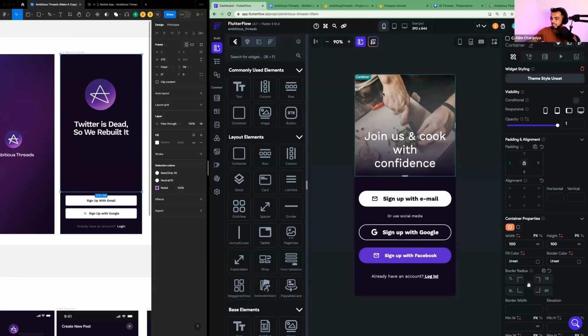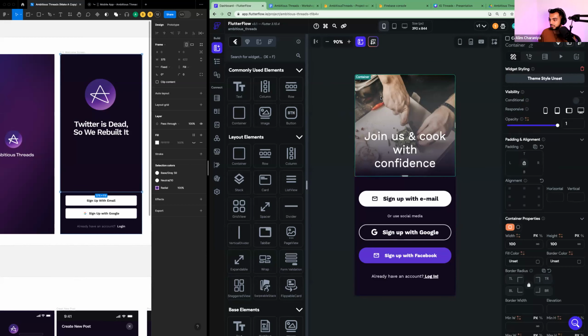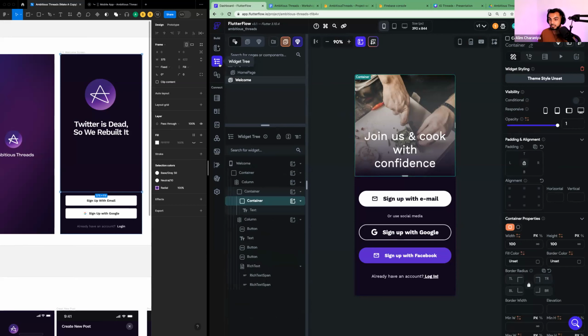How do we find that cutting board? Well, if I click on container, if I click where the cutting board kind of is, like kind of hover over it, you'll see that this container lights up. If I click on the container, I'm actually activating the container. We know we've activated the container if we click on the widget tree here and look at the tree itself. So this tree right here shows you how your app is unfolding with elements. Elements are things on the screen. So buttons, text, images, those are called elements. Okay.